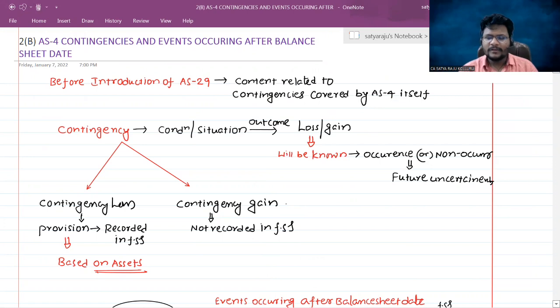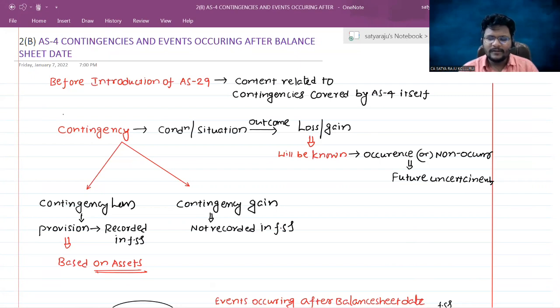Okay, sir, what exactly is the meaning of contingency? Contingency is a condition or situation, and the ultimate outcome may be loss or gain. It will be known on the occurrence or non-occurrence of one or more future uncertain events. Here I defined the contingency. First, you can write the definition of contingency loss, or simply the definition of contingency. Then after that, simply you can provide the backbone.